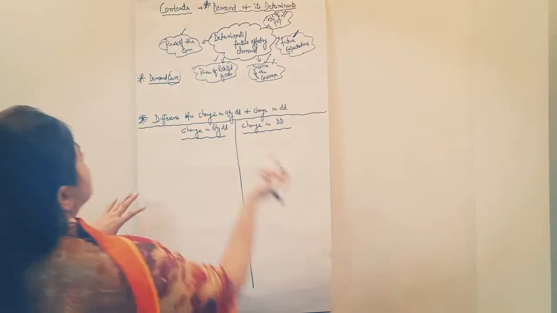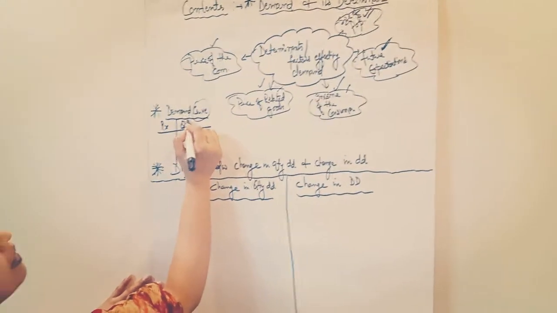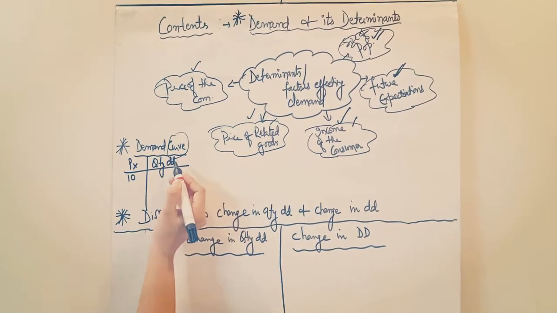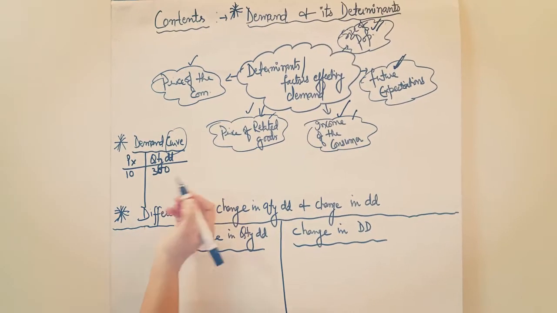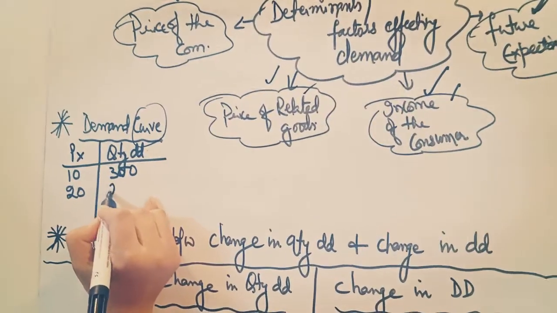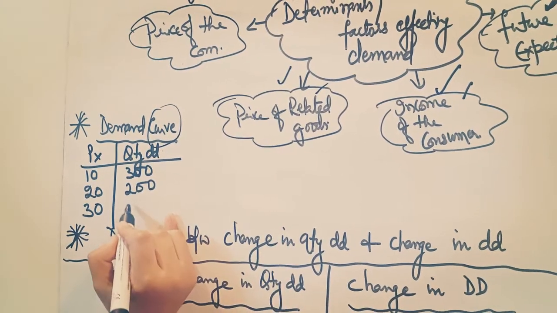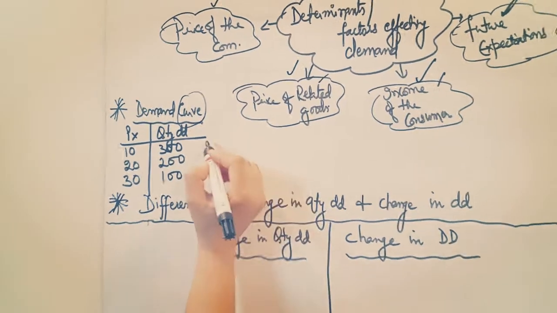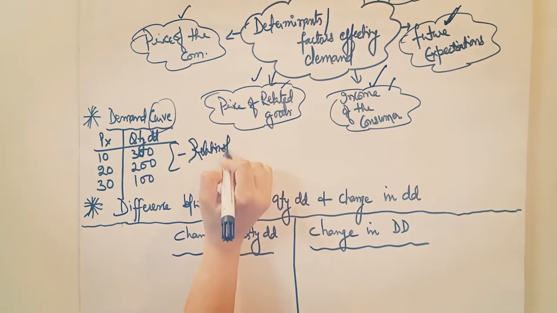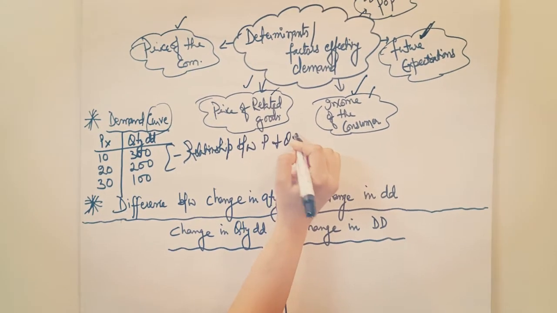For example, look here. We take the price of commodity X here, and here we take the quantity demanded. For example, the price is 10. When the price is 10, quantity demanded at that time is 300. When the price increases from 10 to 20, quantity demanded is 200. When the price increases from 20 to 30, quantity demanded is 100. What does it show? It shows the inverse relationship between price and quantity demanded.